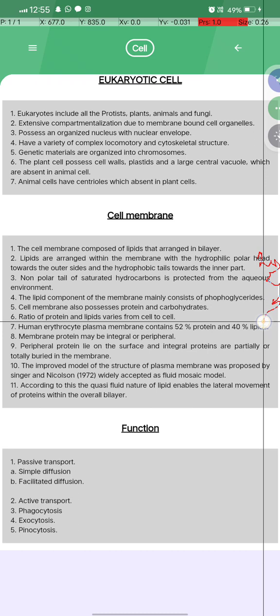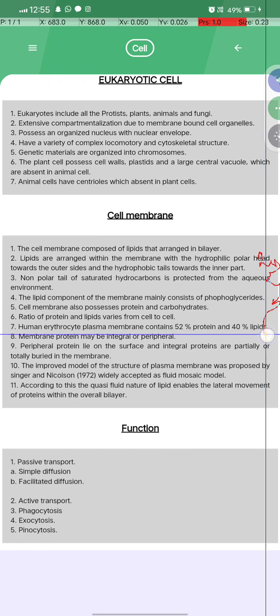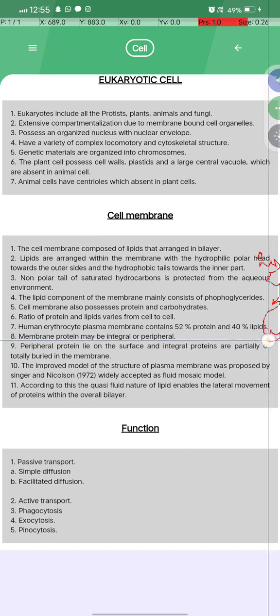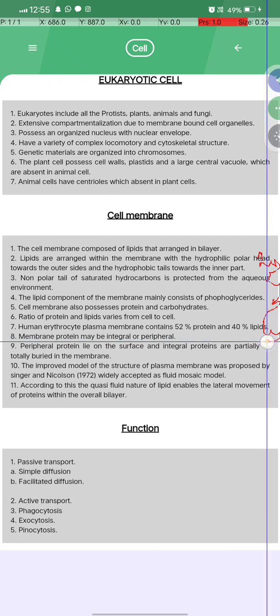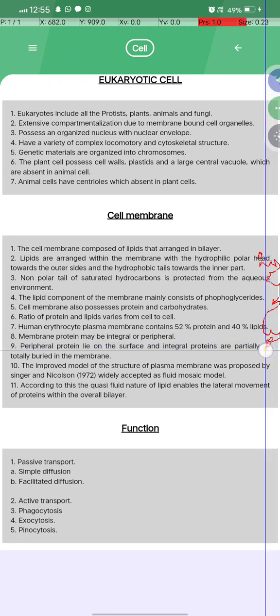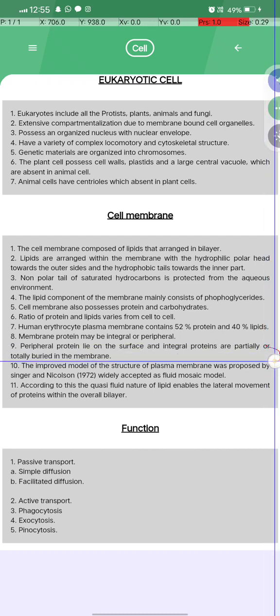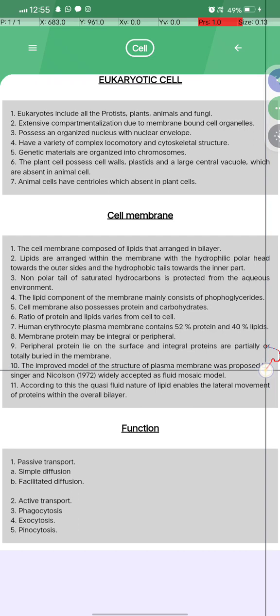The cell membrane also possesses proteins and carbohydrates. The ratio of protein and lipid varies from cell to cell; the human erythrocyte plasma membrane contains 52% protein and 40% lipid. Membrane proteins may be integral or peripheral. Peripheral proteins lie on the surface, and integral proteins are partially or totally buried in the membrane.